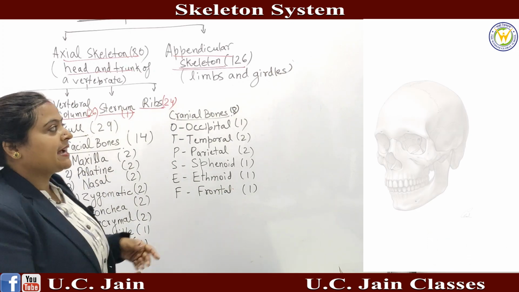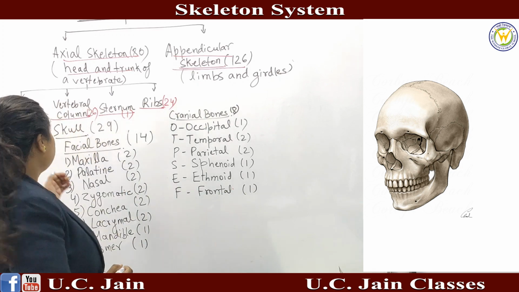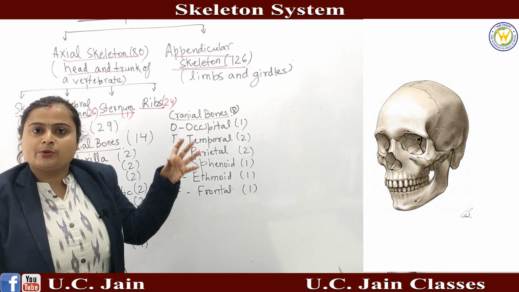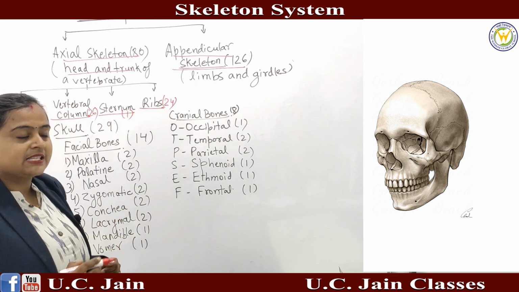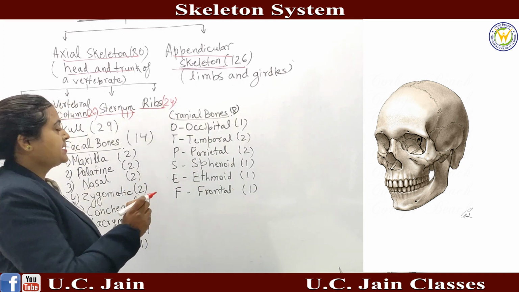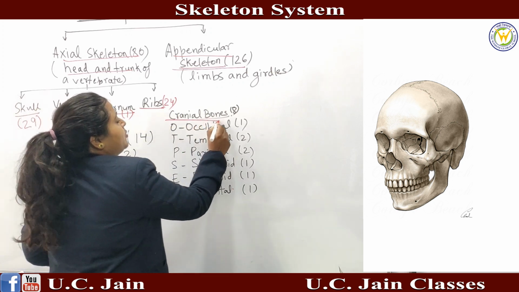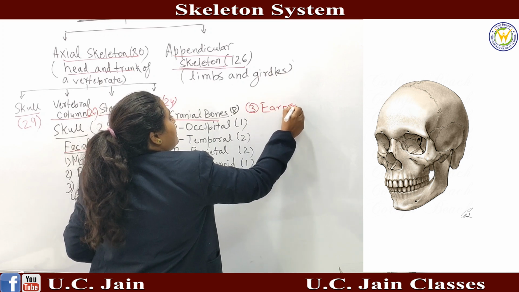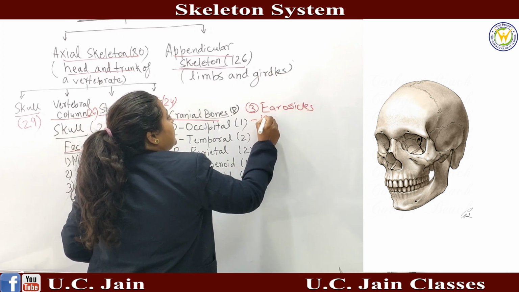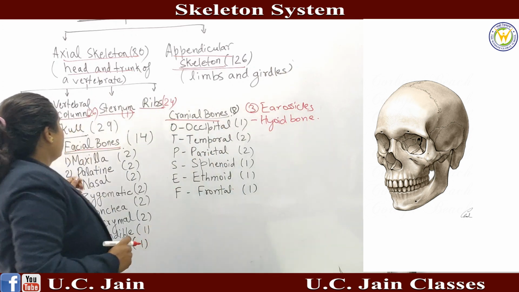Everybody has seen a skull, and we can see the skull here in the image. In the skull, we are able to see the different parts. The skull is divided into 3 parts. One is the facial bones, the second is the cranial bones, and the third is the ear ossicles, and the hyoid bone.